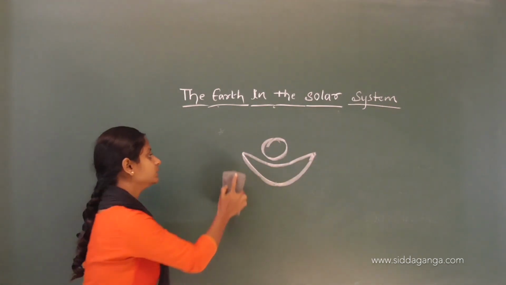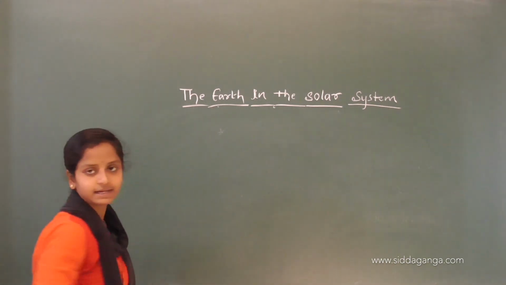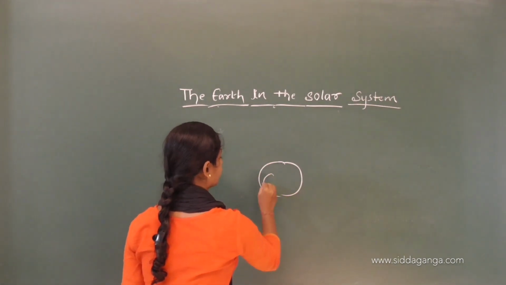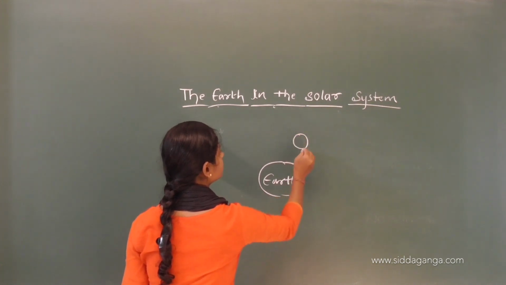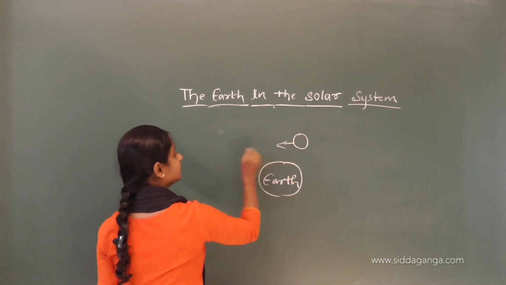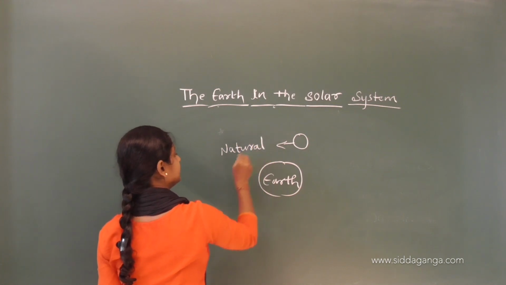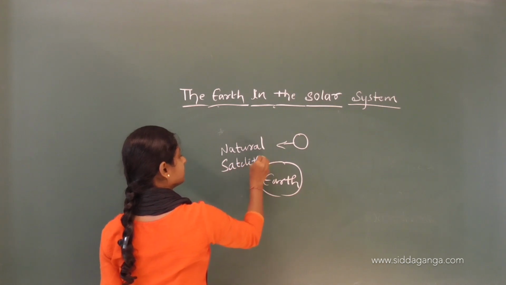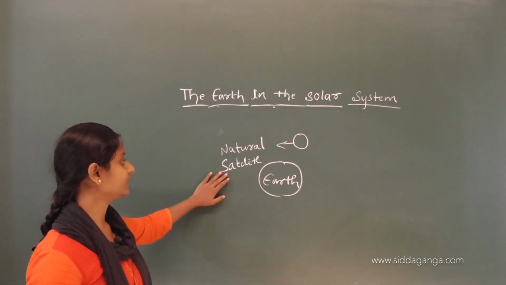So this is the earth and this is the moon, which is a natural satellite.